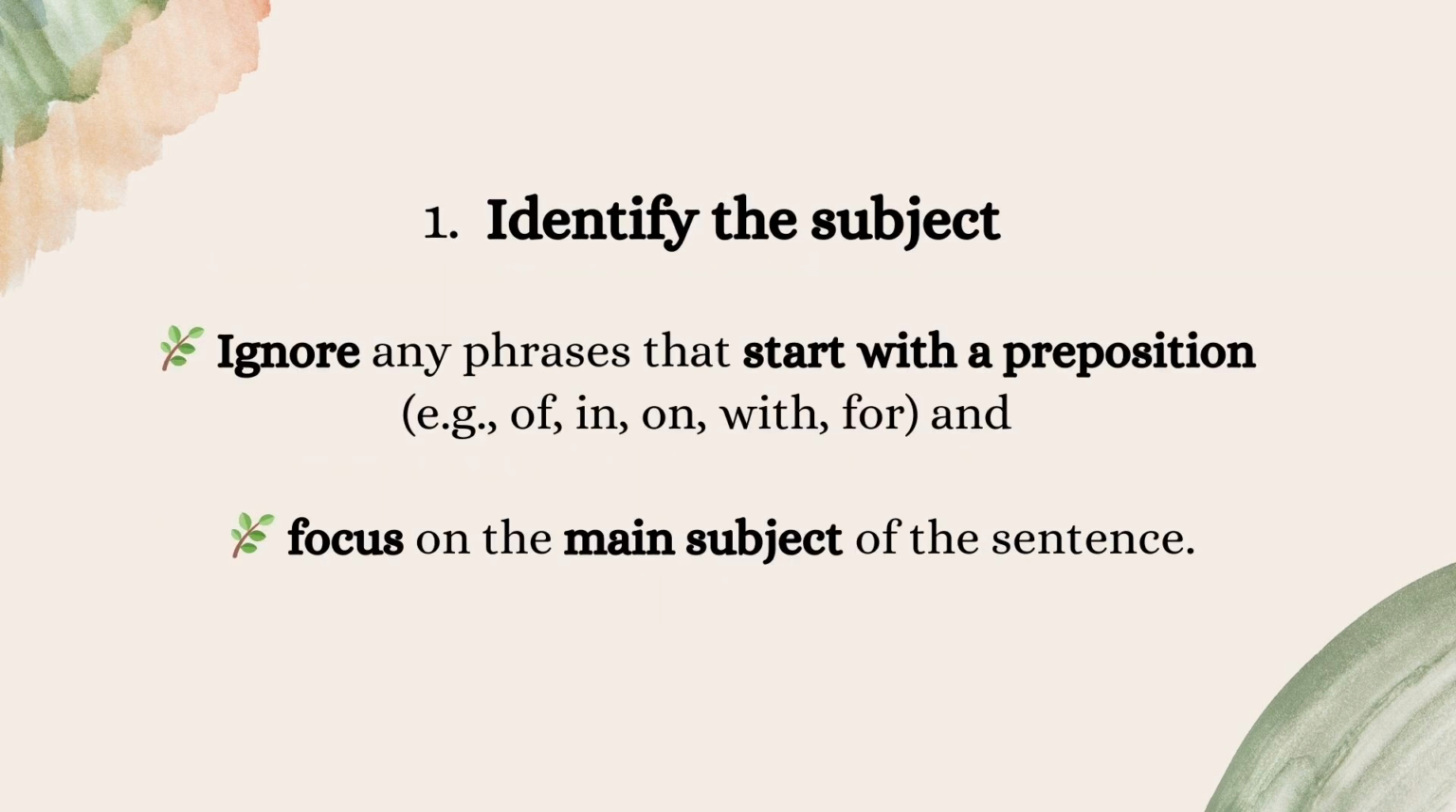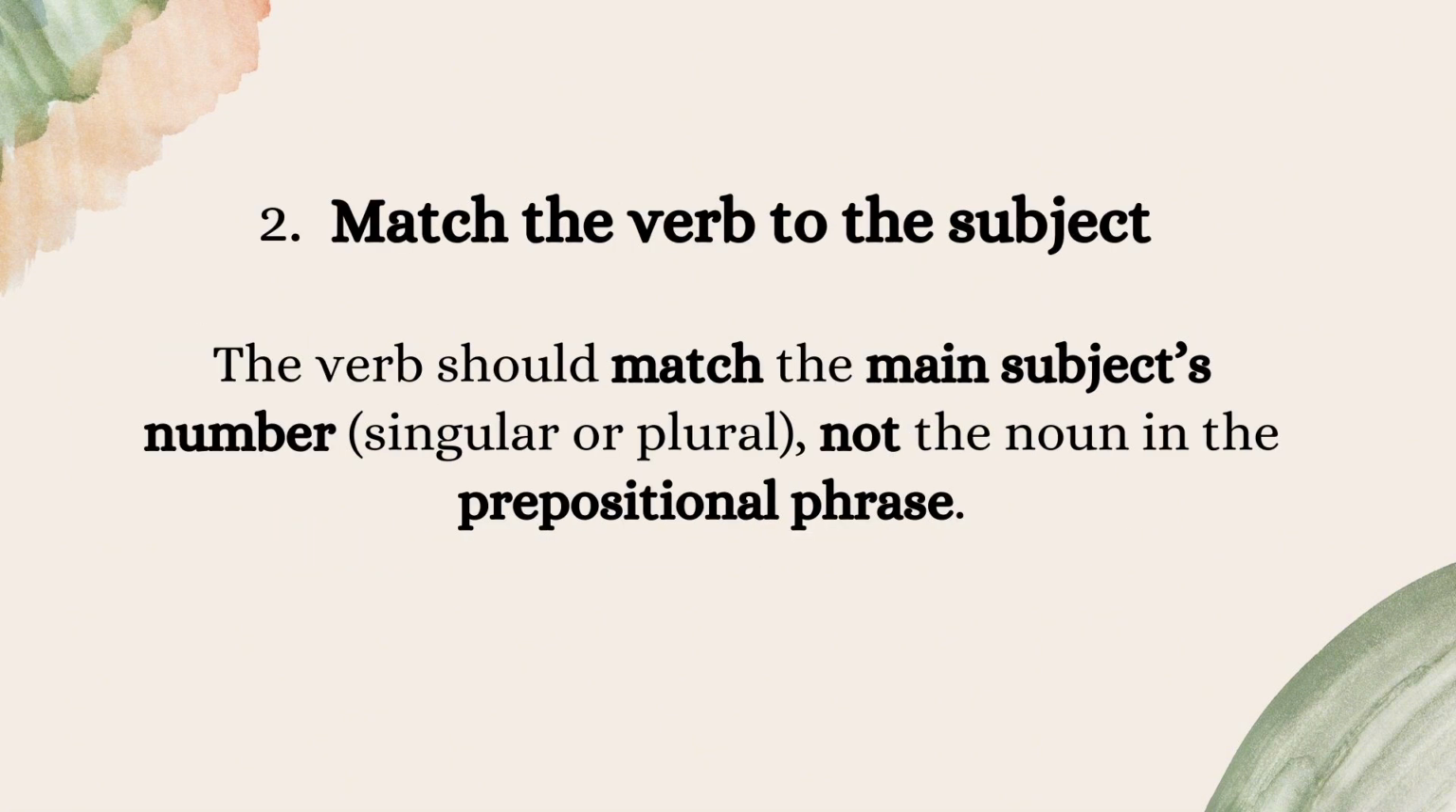First, we need to identify the subject. It means you have to ignore any phrases that start with a preposition like of, in, on, with, for. Any preposition, you ignore that and then you just focus on the main subject of the sentence. Then you can match the verb to the subject correctly. So here you have to match the main subject, not the noun in the prepositional phrase we have already ignored.